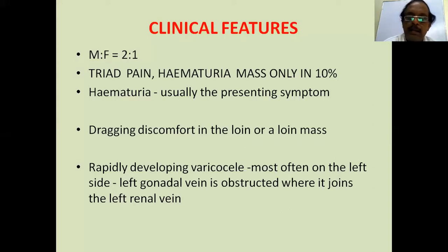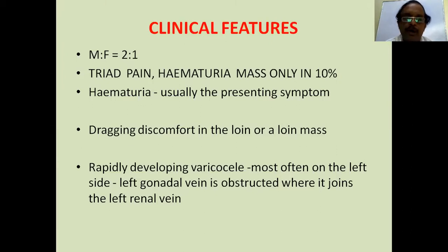This is preponderantly a male tumor, wherein the ratio is 2:1, male to female. And then the presentation: people say it usually presents with a triad of symptoms: pain, hematuria, and a mass in the loin. But this typical classical presentation can occur only in 10%. Not all three may be present at the time of examination. But hematuria is usually the presenting symptom. Blood in the urine, microscopic or macroscopic. There can be a dragging discomfort in the loin, or you can feel a loin mass.